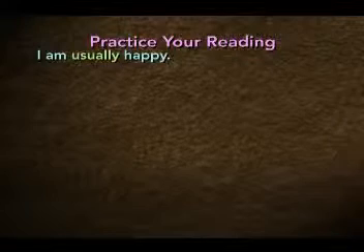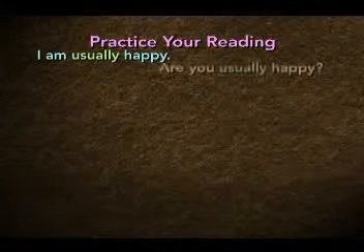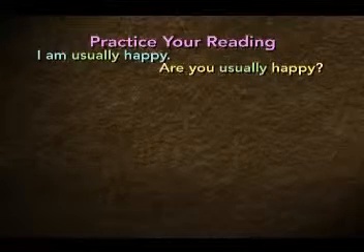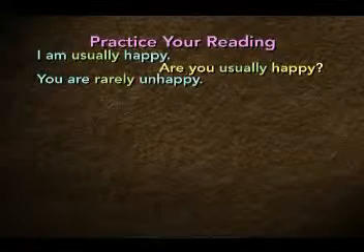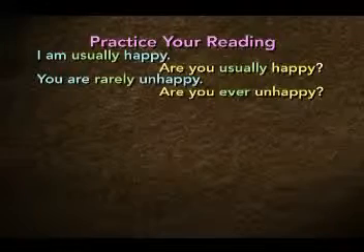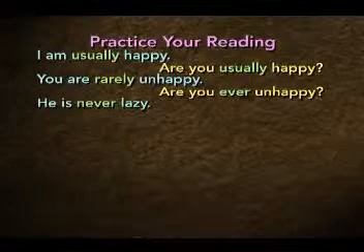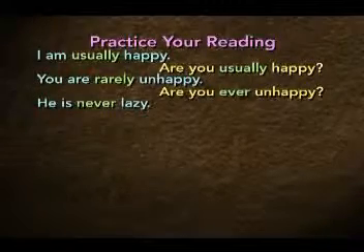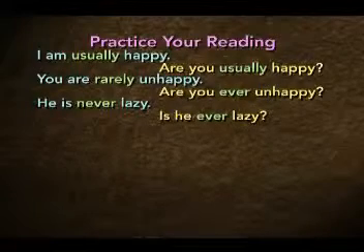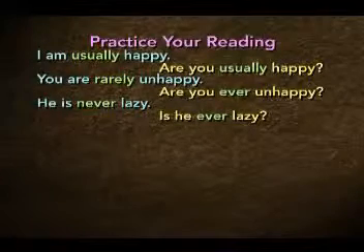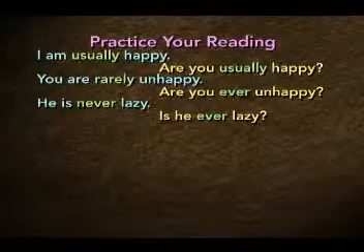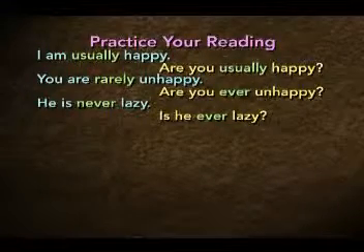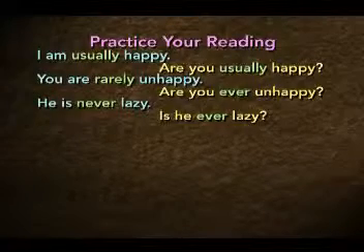Take a look at these. I am usually happy, and then question, are you usually happy? You are rarely unhappy. Question, are you ever unhappy? He is never lazy. Question, is he ever lazy? Notice, never in the question form becomes ever. He is never lazy. Is he ever lazy?